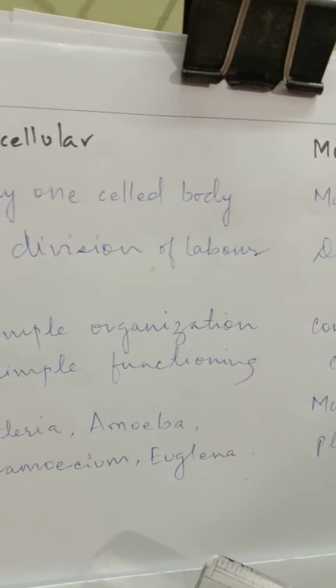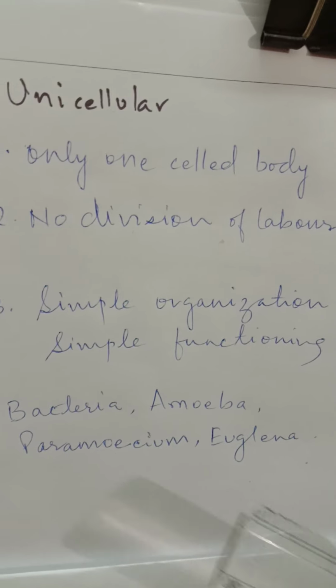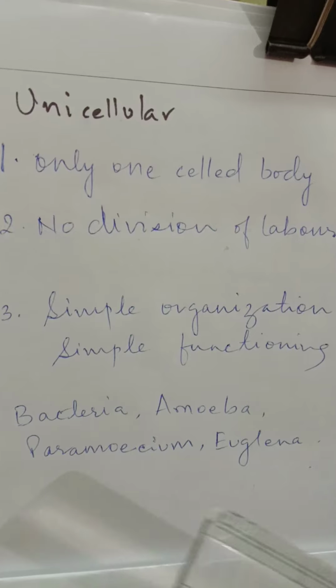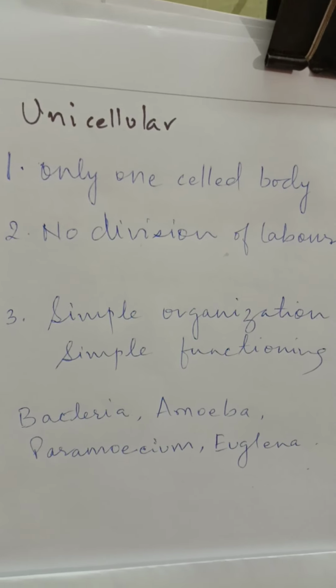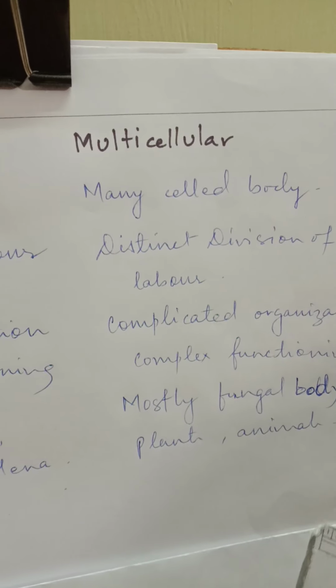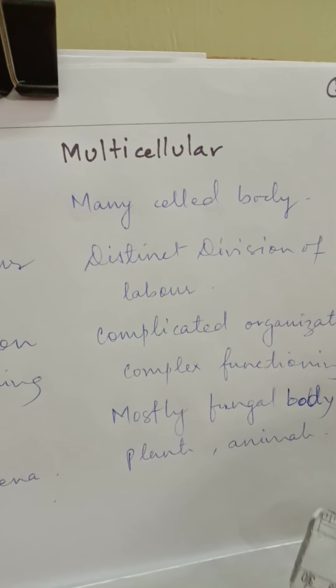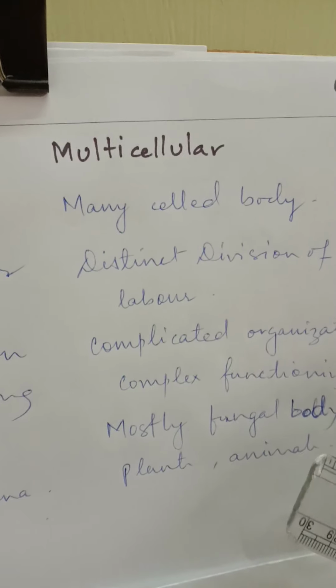If we go by example, then bacteria, amoeba, paramecium, euglena. And here in multicellular you will find mostly all fungi or fungal body, all the plants, all the animals are belonging to the group multicellular.